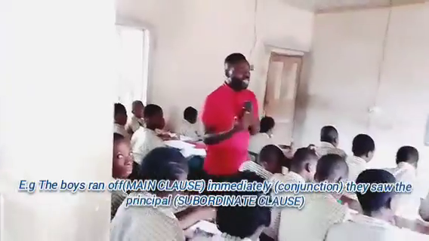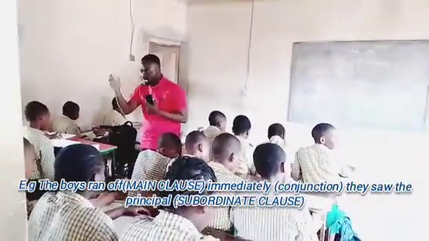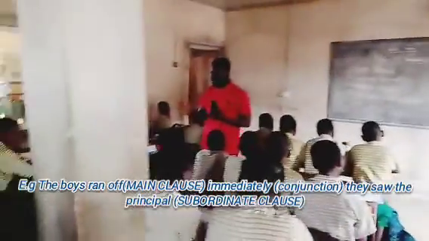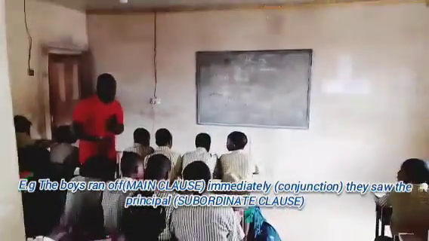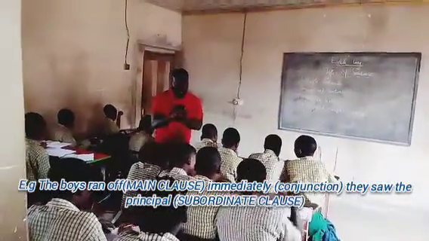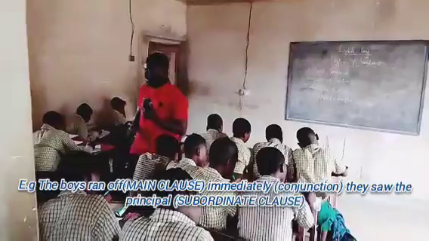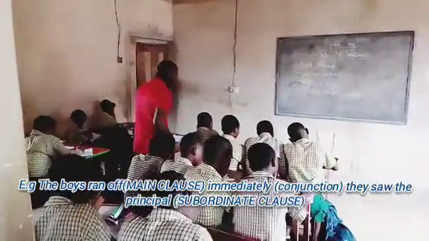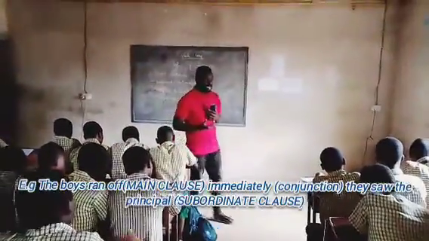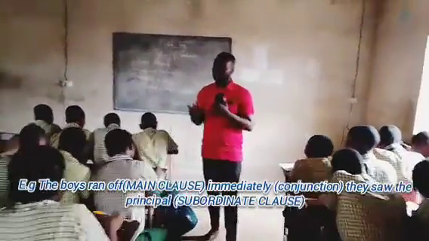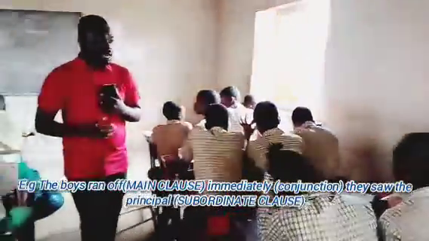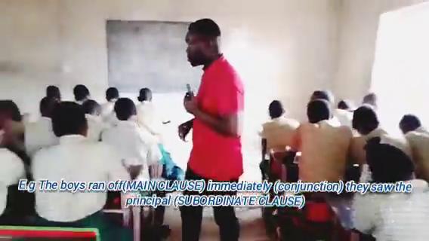Now, between these two ideas, which one has a complete meaning? The boys ran off, right? Yes. Now we are splitting the ideas into two. Tag the boys ran off as your main clause. A main clause simply means a group of words with a finite verb that has a complete meaning. It can stand on its own. It can occur on its own. Now the other part of the idea is what?